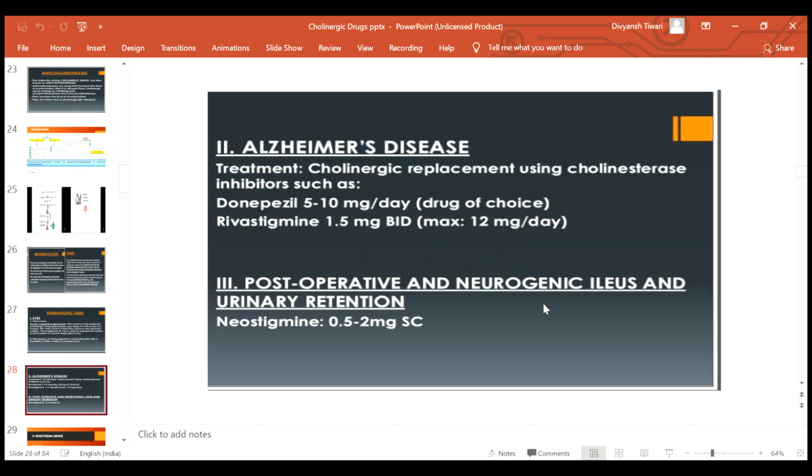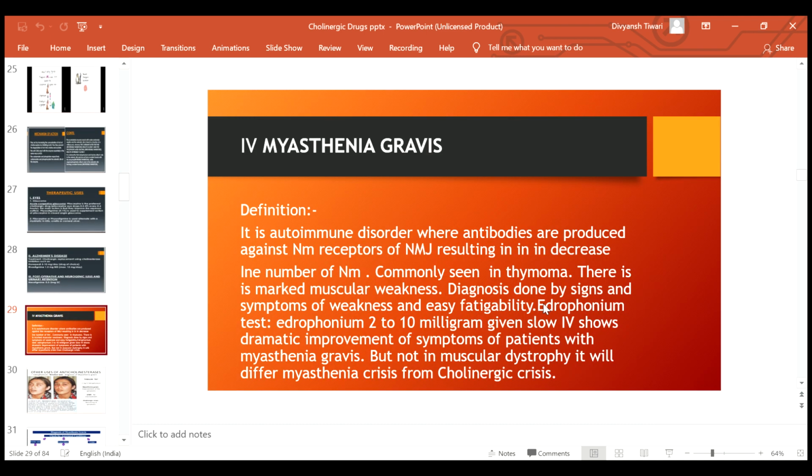Second use is Alzheimer's disease. Donepezil 5 to 10 mg per day is used. Rivastigmine 1.5 mg BID is used. In cases of post-operative and neurogenic ileus and urinary retention, neostigmine is used 0.5 to 2 mg subcutaneously.